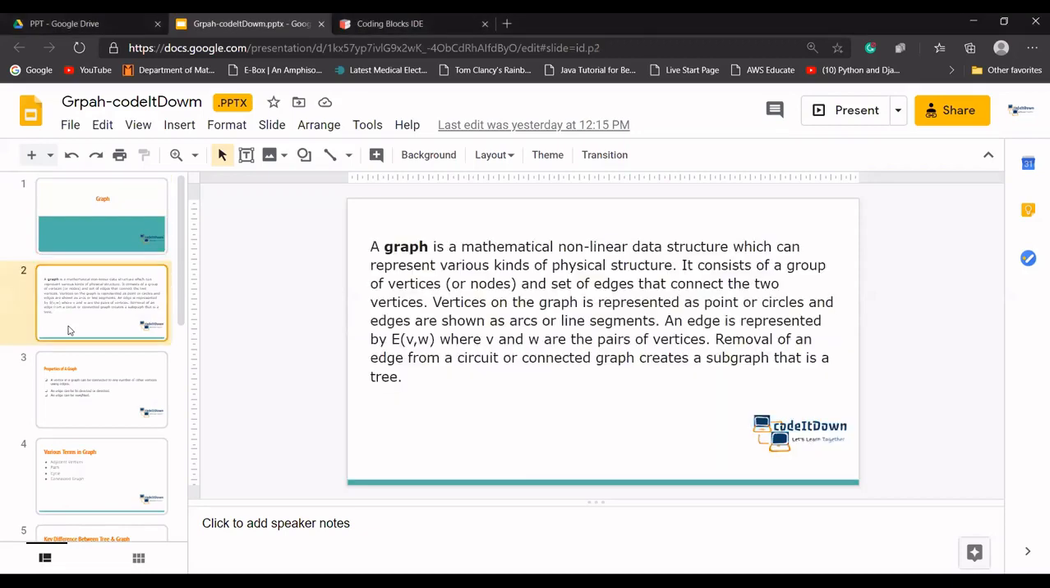I'm going to run a PPT today. So, what is a graph? What is written here? Let's try to read it first. A graph is a mathematical nonlinear data structure which can represent various kinds of physical structures. Let's take an example. Let's say we all use Google Maps. Which data structure does Google Maps use? It uses a graph.